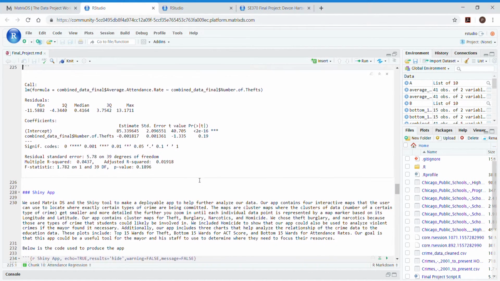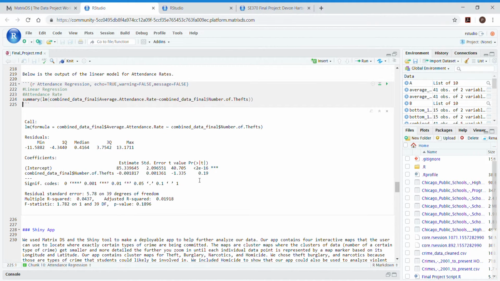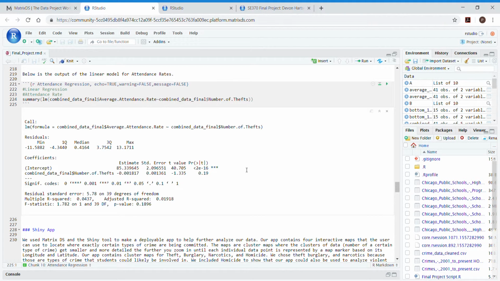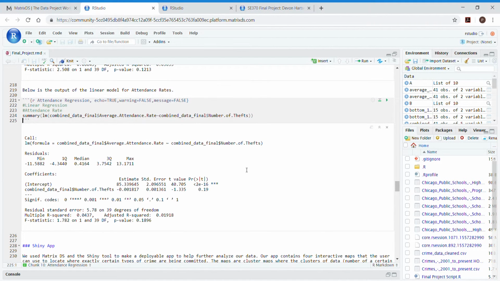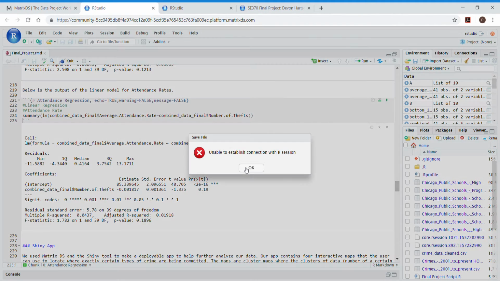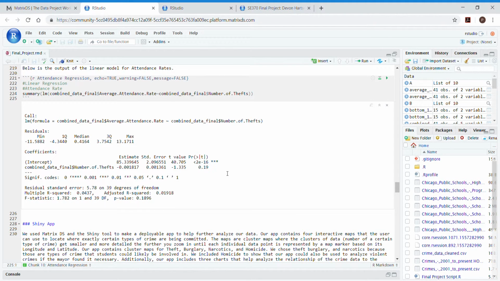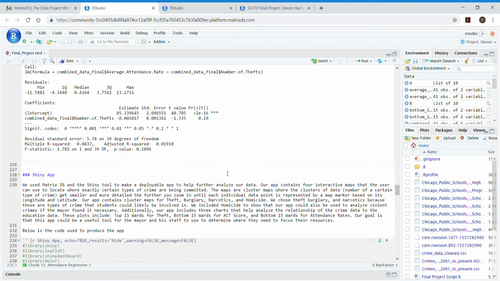So even though our statistical analysis proved to be wrong and disproved our hypothesis, we still found some research that supports our hypothesis, saying that areas with higher crime make it more difficult for students to make their way to school, or the lower income areas where students are more likely to be arrested for theft.